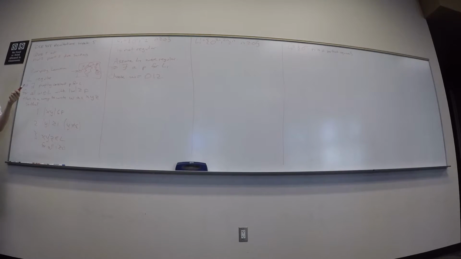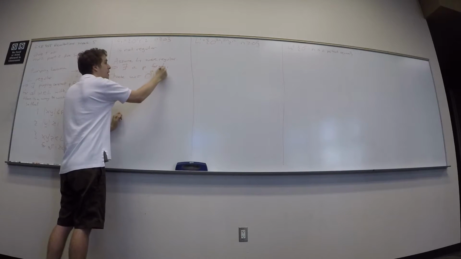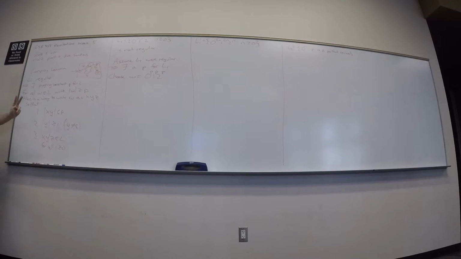So what exponent should I put? P. P works perfectly fine. So 0^P 1^P 2^P. Well, let's see. Got to do our two checks again. Is it in the language? Well, equal number of zeros, ones, and twos, and that's what I have here. Does it have length at least P? Yes, it has length 3P, so we're good. Okie dokie. So this is my candidate string.